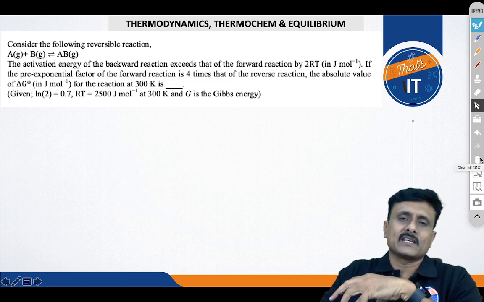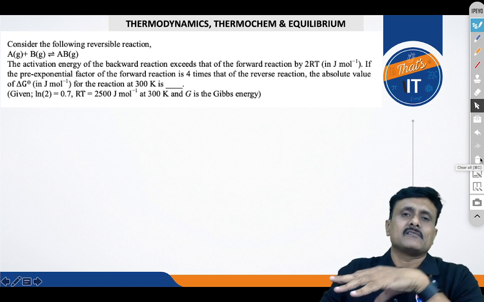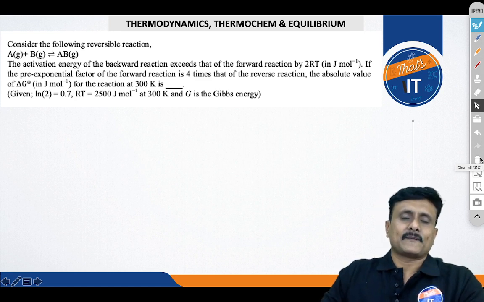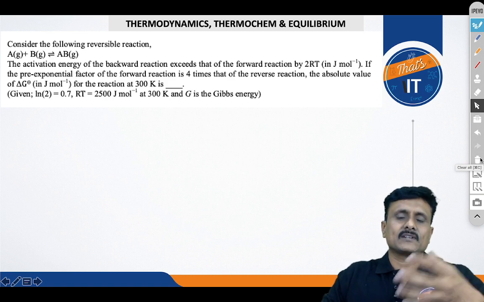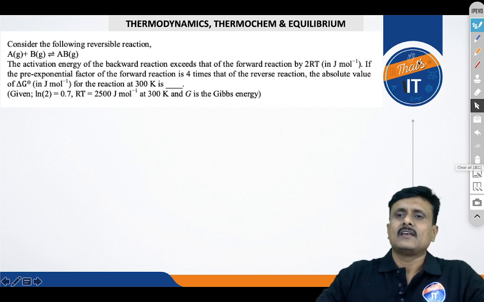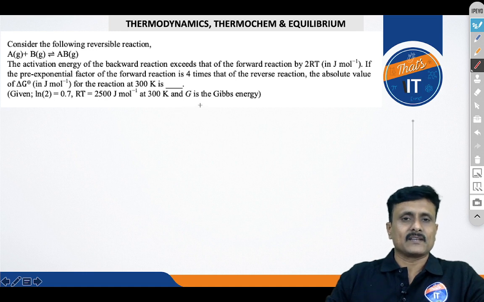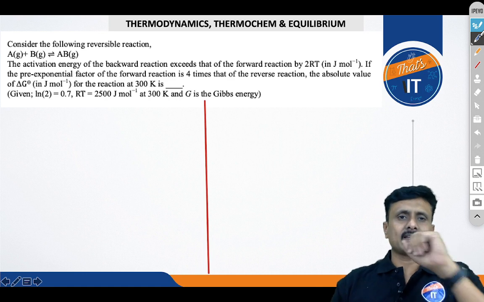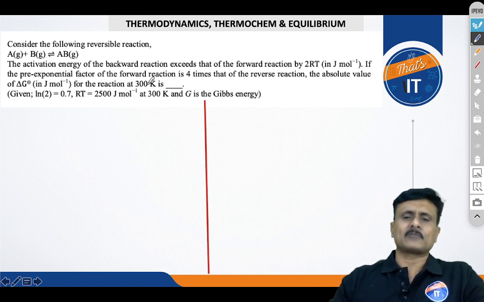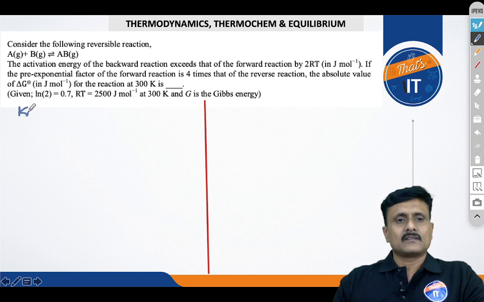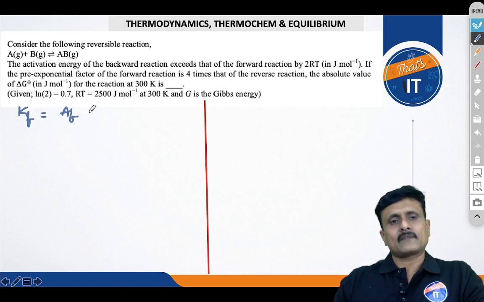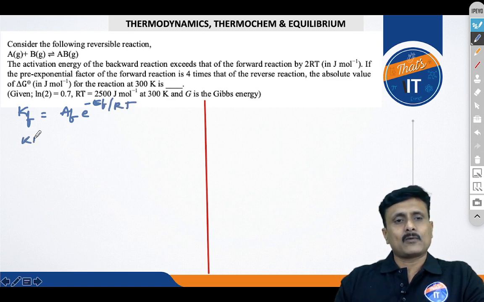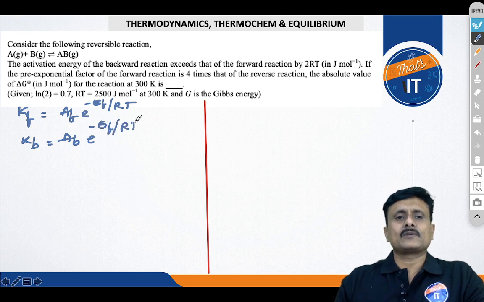These are not JEE Main questions where the questions are straight, where every question can be solved very easily. One should get the idea, one should grasp what is asked, what is given, etc. Some questions can at the same time be simply formula oriented, like you could see with the activation energy. Based on activation energy we write the KF equation, which is A e power minus EF upon RT, and for backward it is KB, AB e power minus EF by RT. These are the two equations that we know.